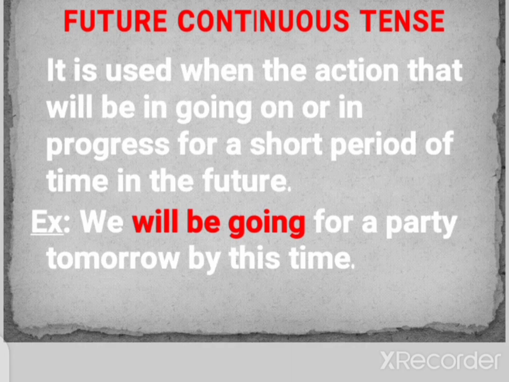The second one is future continuous tense. It is used when the action will be going on or in progress for a short period of time in the future. For example, we will be going for a party tomorrow by this time. Tomorrow by this time we are mentioning the short period of time, and the action will be in progress. So in those cases we have to use future continuous tense.